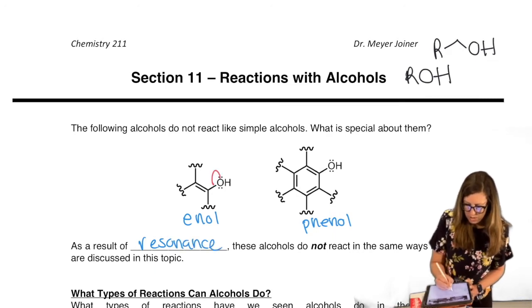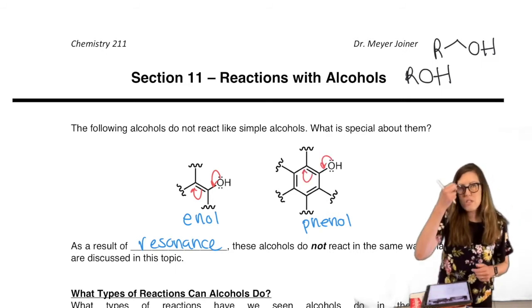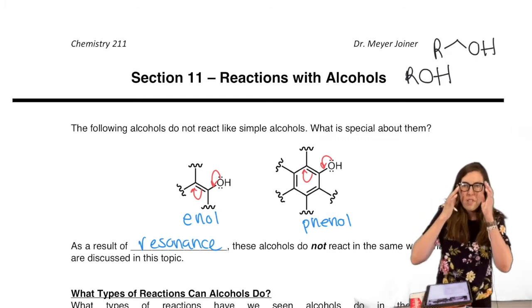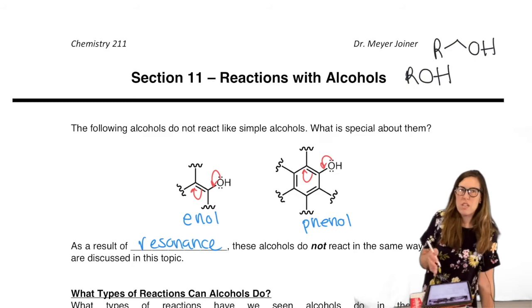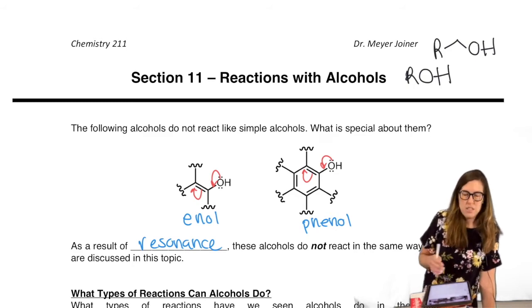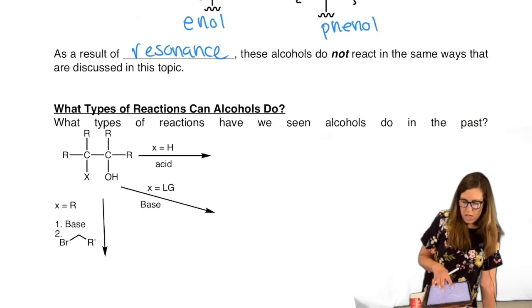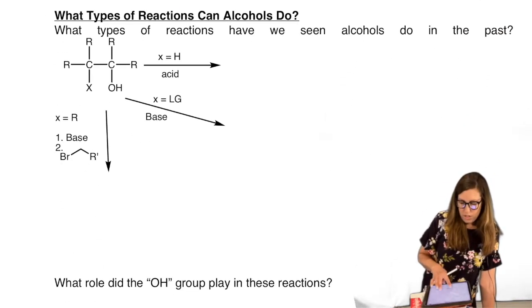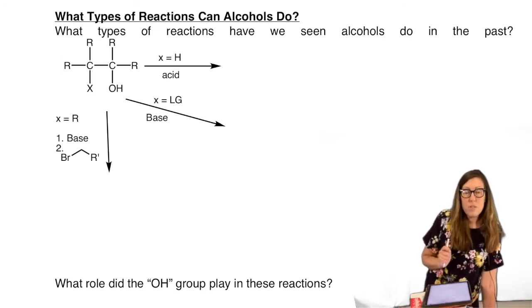So you can envision pushing that lone pair out, right? On both of them. We know enols go to the keto tautomer, for example, and phenols with that resonance won't have the same reactivity. We already know they don't have the same pKa as a typical alcohol, which is an indication that their reactivity is different, right? So we're going to not include those in our list of alcohols that react, but whether you remember or not, we've actually reacted alcohols before.